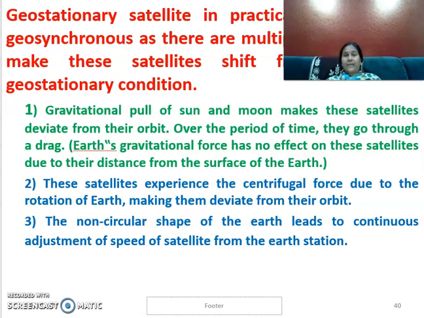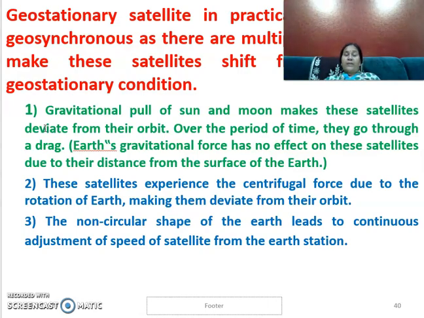But if we take it practically, there is a possibility of a shift in position because of multiple factors that influence the satellite. One is the gravitational pull. We are considering only the gravitational pull from the Earth, but there is also a gravitational pull from the sun as well as from the moon, and because of these forces there is a chance of the satellite drifting from its position.